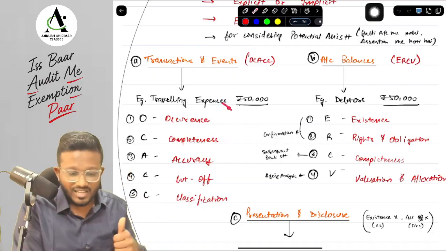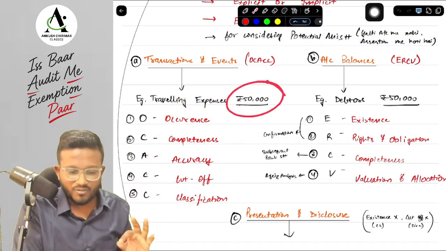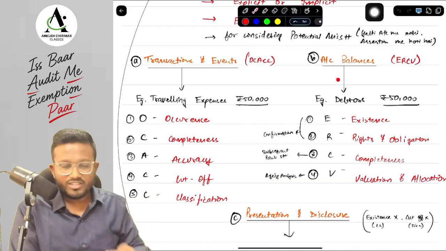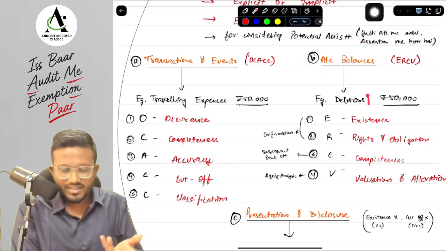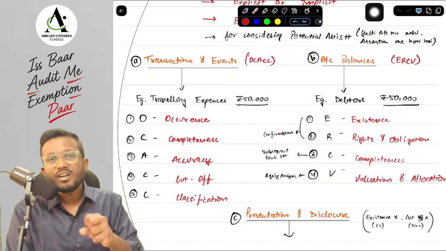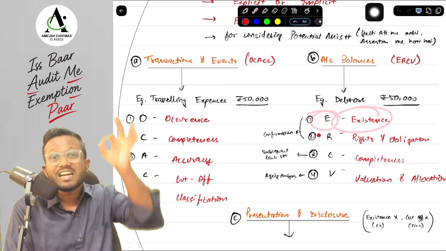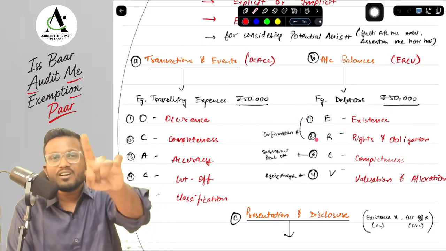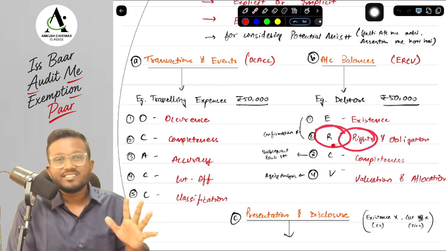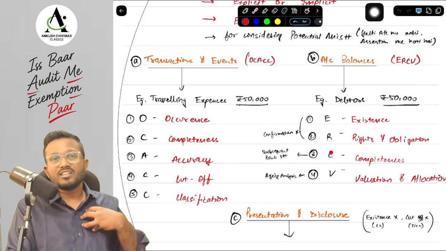Okay, yes sir, these are the representations that are being made by the management by showing the traveling expenses of 50,000 in the P&L. The same way, if we look at the account balances, suppose the example is debtors of 50,000 on your balance sheet asset side, then what can we assume, sir, management is trying to represent? First of all, E for existence, that the debtors are existing on the balance sheet date of 50,000 rupees. Next, R for rights and obligation, which means what? The debtors are rights of the entity, it has to receive 50,000 from the debtors.